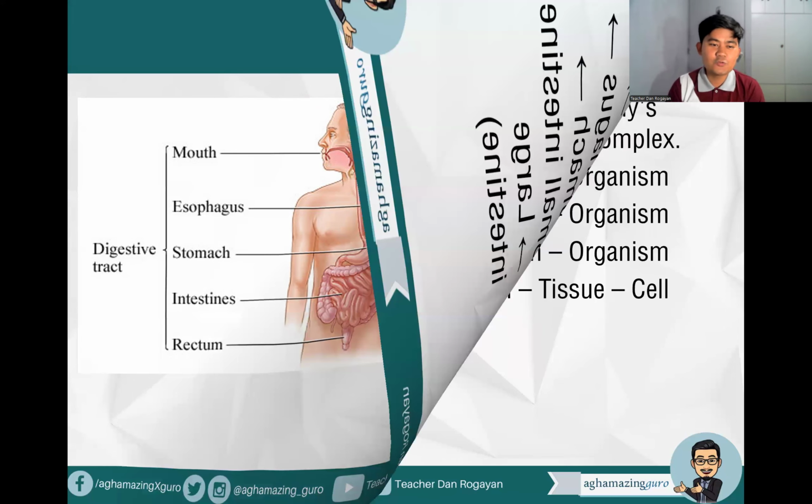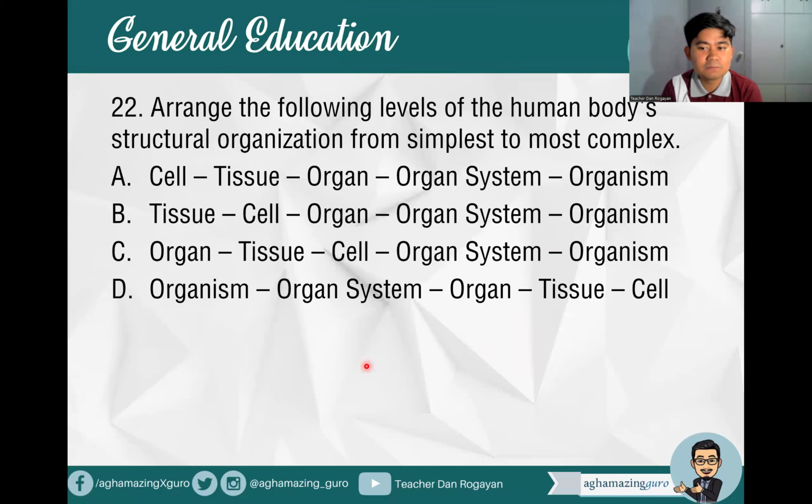Okay, number 22. Arrange the following levels of the human body structural organization from simplest to most complex. So from simplest to most complex. We have five terms here: tissue, cell, organ, organ system, organism. So what's the correct answer? We start with, of course, the basic unit of life, the basic structural unit of life, that's the cell. If we add organism.